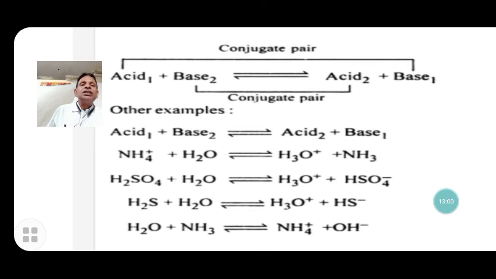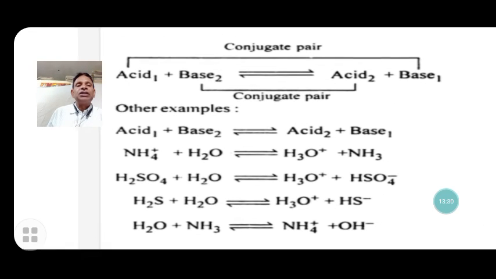When an acid provides a proton, donates a proton, it becomes a base. When a base accepts a proton, it becomes an acid. After receiving the proton, the substance that is formed is called an acid. After donating the proton, the substance that is formed is called a base. So there are two pairs of acid and base when acid and base react.